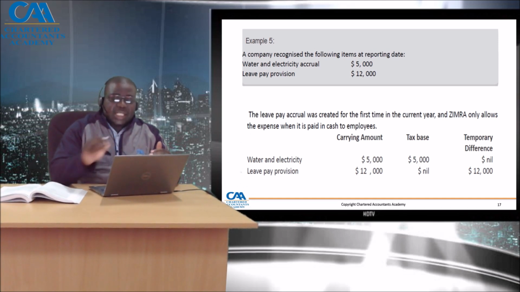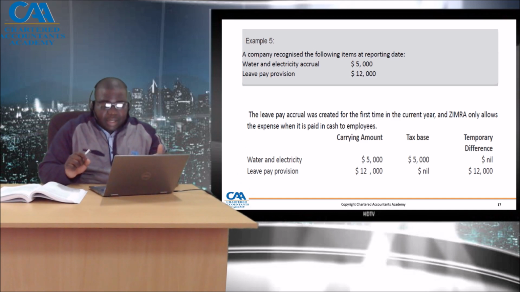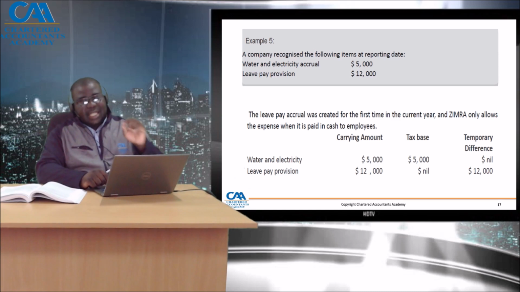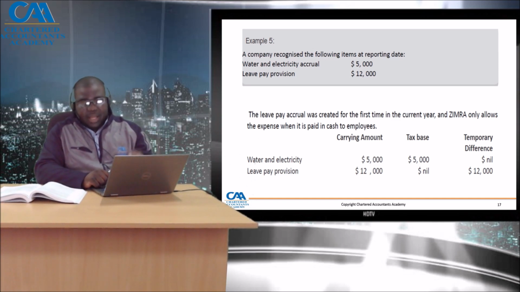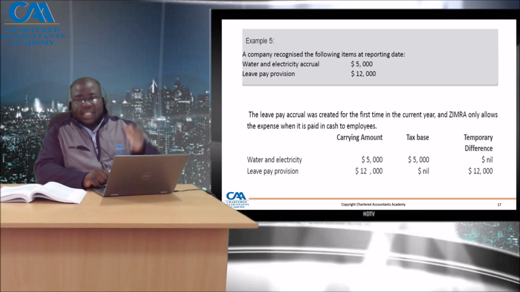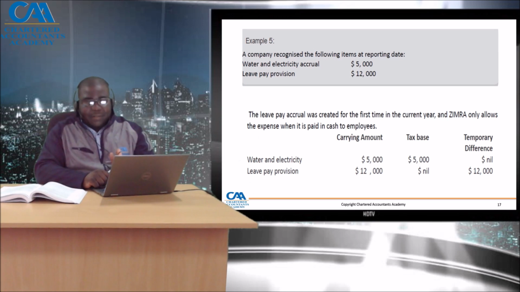So the carrying amount less the amount that's not deductible. In this case, because it's already been deducted, nothing will be deducted in future. In that case, the tax base therefore is 5,000 minus 0, which gives us a tax base of 5,000.